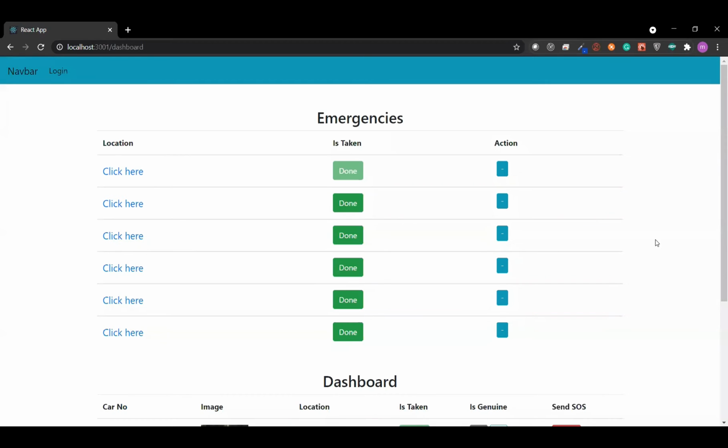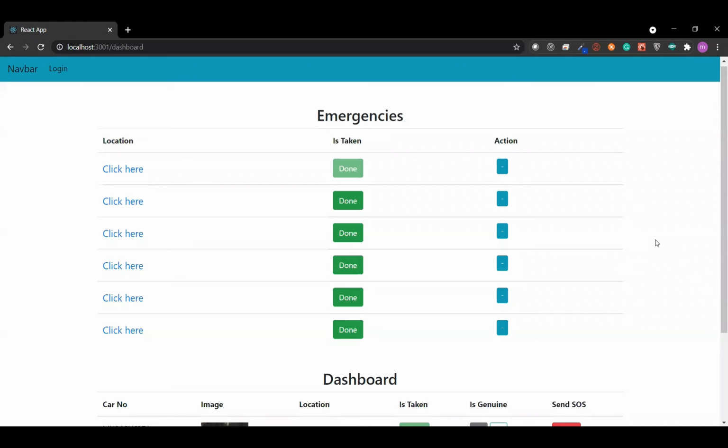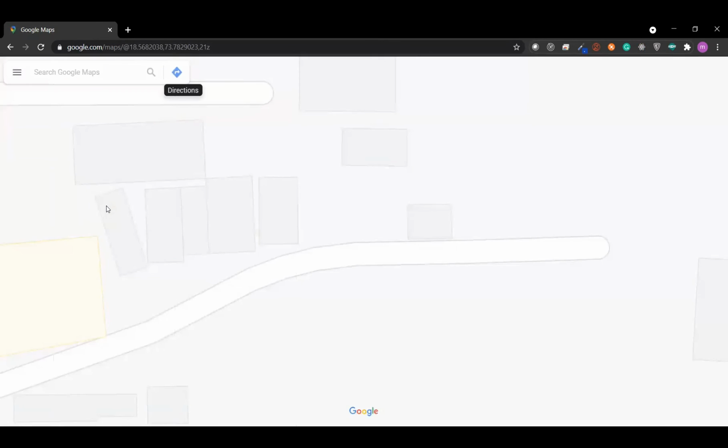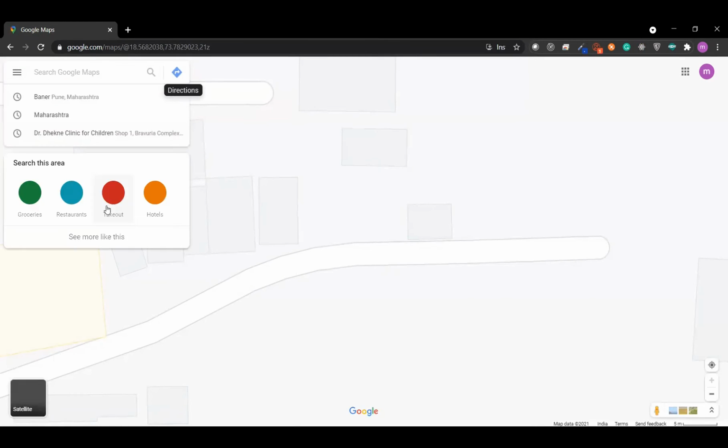Coming to the hospital's end, we have a web app which has basically two sections, emergencies and dashboard. When we saw the login page, we saw a make an SOS button, which basically represents this section of the app, which reports emergency cases. On clicking location, we get the location of the accident directly.